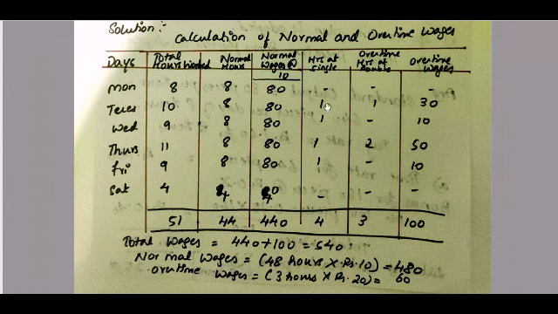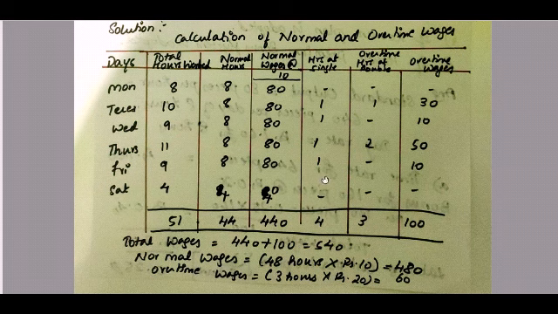For the 9th hour, it is a single hour rate, which is 1 into 10, 10 rupees. And on Thursday they are working for 11 hours. So 8 hours we have given normal wages. For the 9th hour, which is 1 hour, and for the 10th and 11th, which is 2 hours, they have double rate. So 1 into 10, 10, 2 into 20, 40, 40 plus 10, which is equal to 50 rupees.